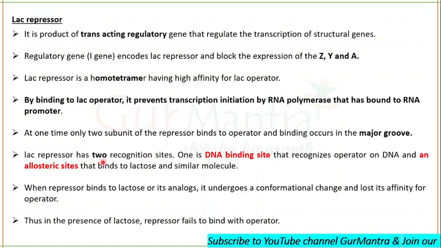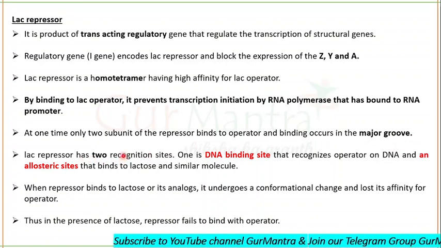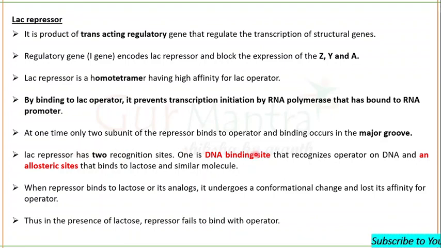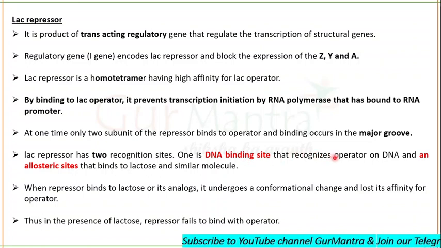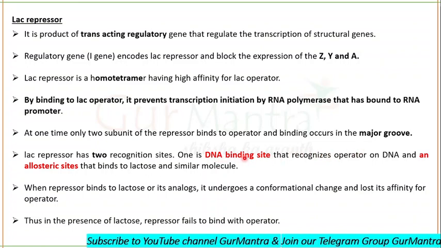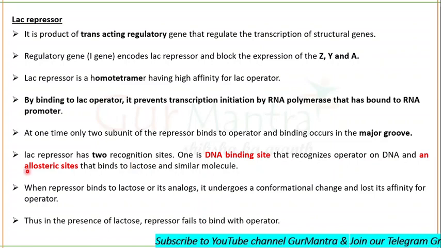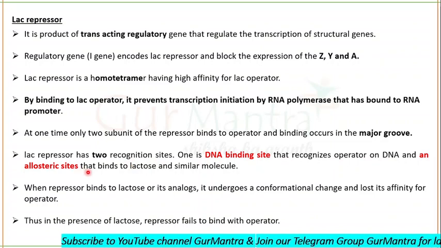So lac repressor has 2 recognition sites. One is for recognizing the operator. The site which recognizes the operator is called the DNA binding site, because the operator is a part of DNA. The other site is called the allosteric site.